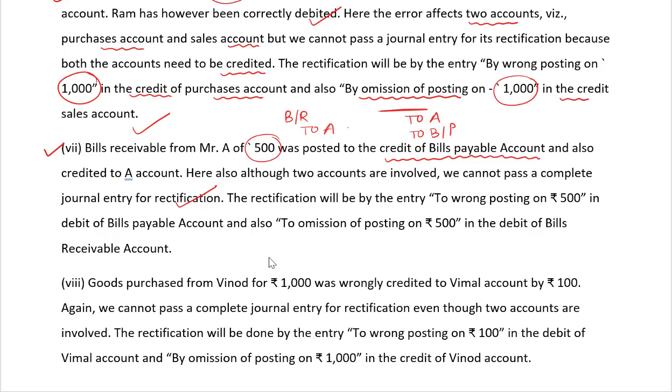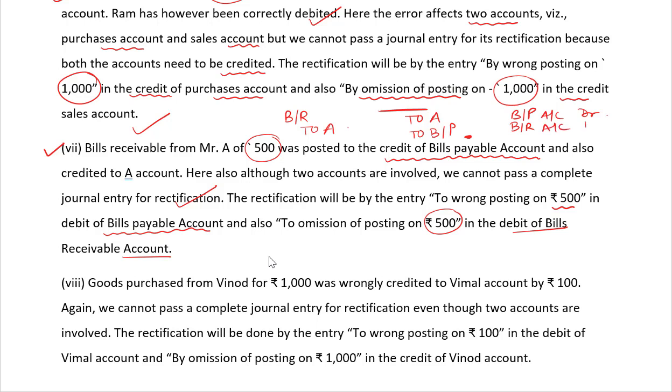The rectification entry will be like this: to wrong posting of 500 in the debit of bills payable account. That means we have wrongly credited it, so we need to debit the bills payable account, and also to omission of 500 in the debit of bills receivable account.